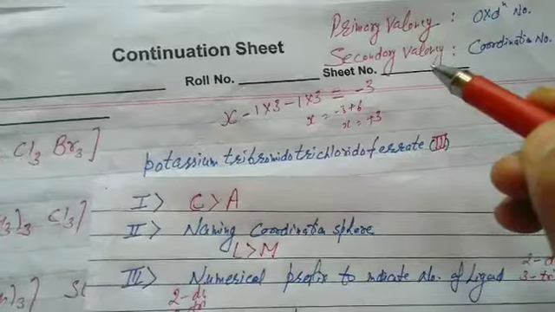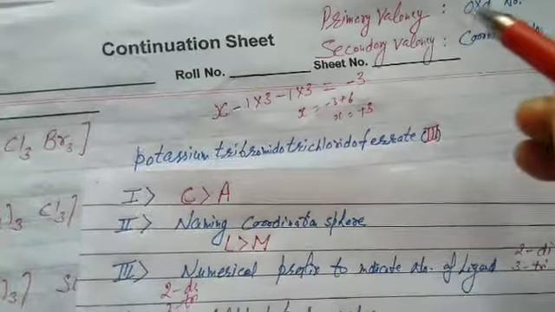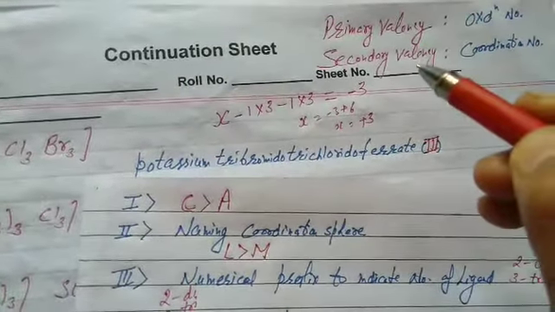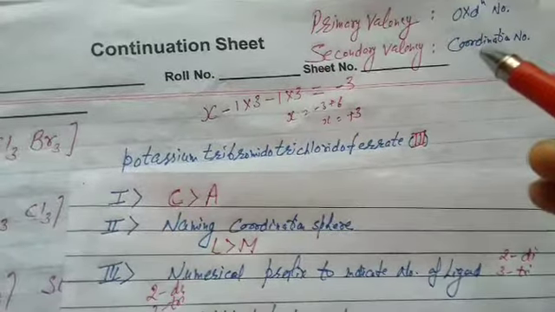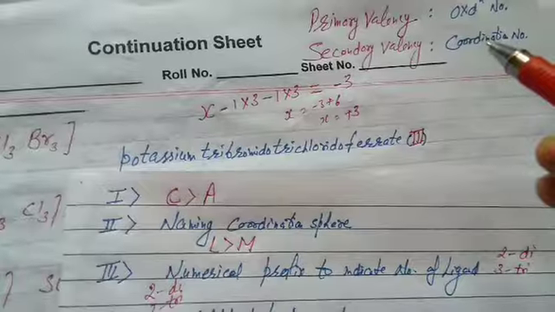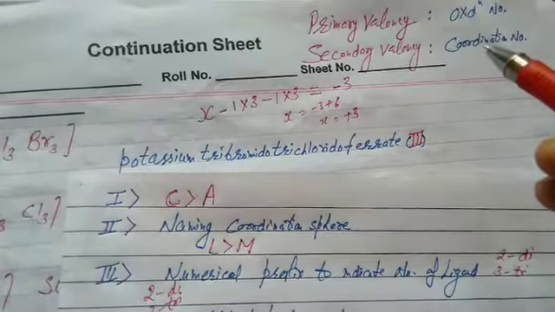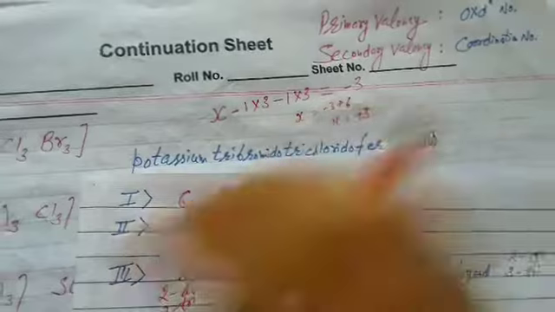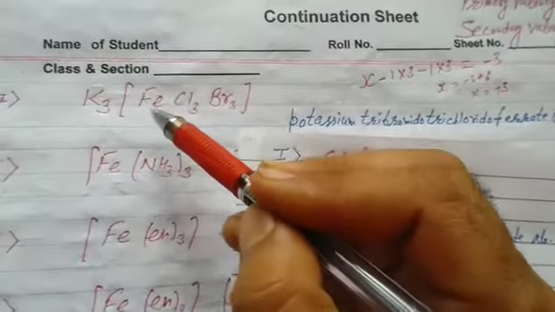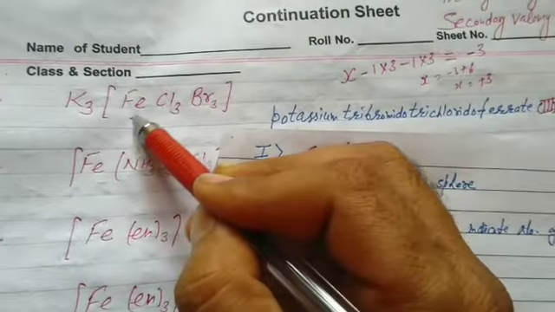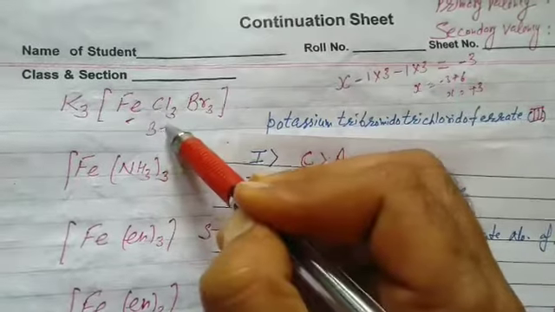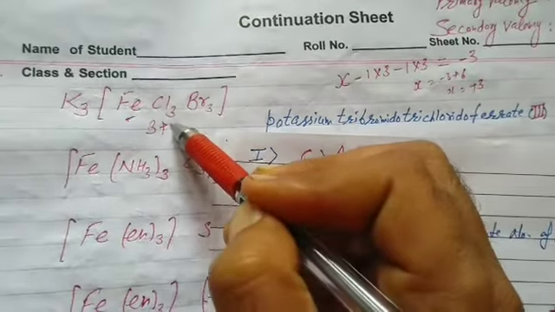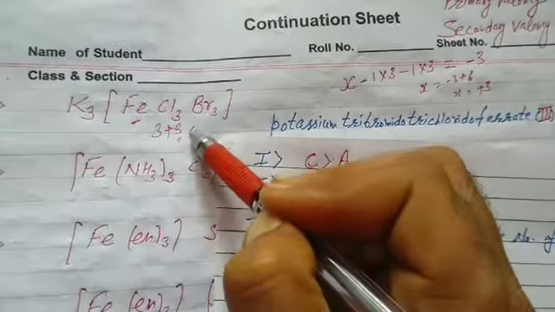Students, we use 2 terms in it, primary valency and secondary valency. Primary valency indicates oxidation number, and secondary valency indicates coordination number. What is coordination number? It is the total number of coordinate bonds formed by ligands with the metal ion. Every metal has a fixed secondary valency. Please come here. The metal ion is iron. What is its secondary valency? That is the coordination number. Halide ion, monodentate, 3 times. Again halide ion, monodentate, 3 times. 3 plus 3, 6. Coordination number is 6.